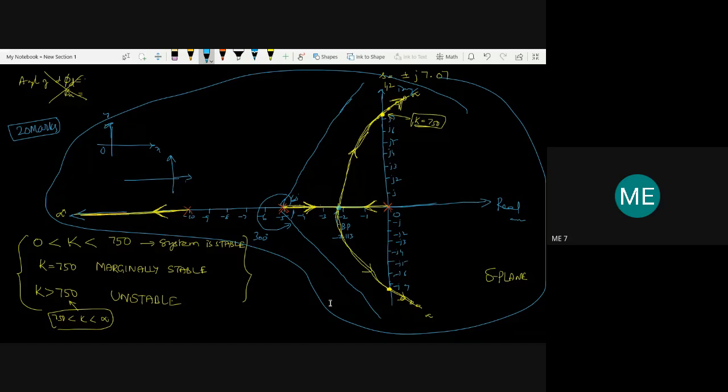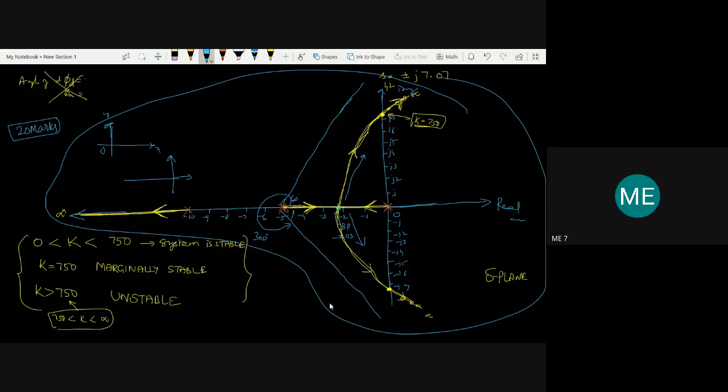So this is what I have used in this problem. Rule 1 is symmetry about the real axis. How is it helpful? We have taken the breakaway point. At the breakaway point, we have moved the root locus like this. When it moves upward, the other one has to move downward. This is the symmetry about the real axis. That is the rule 1 we used here.